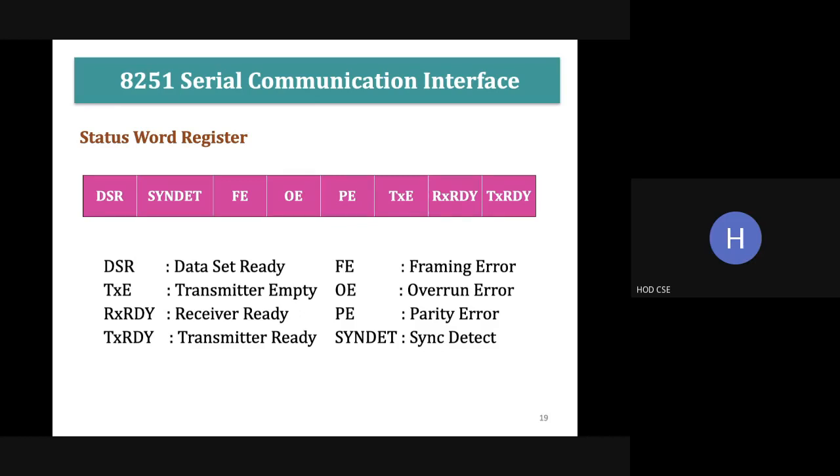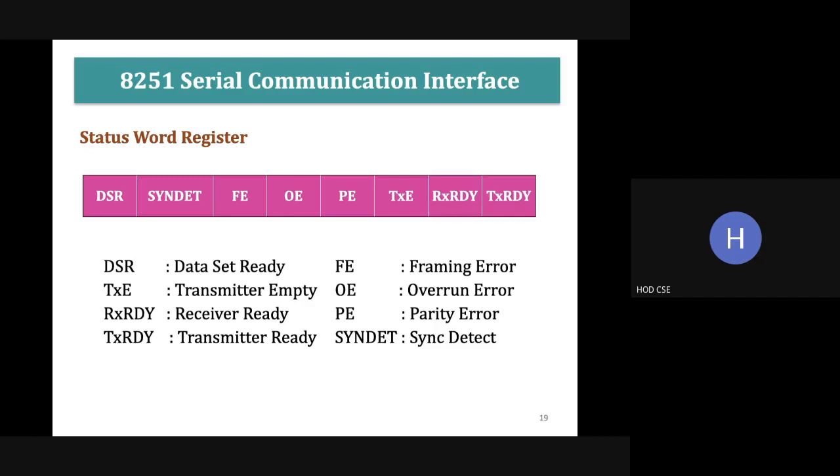If there is any change in framing, the framing error will be set. Next one is the synchronous detect. I told about that pin, so both will be checked, and if the synchronous character is detected, meaning both match, it will be set. And DSR is data set ready signal. So this is the status word register.